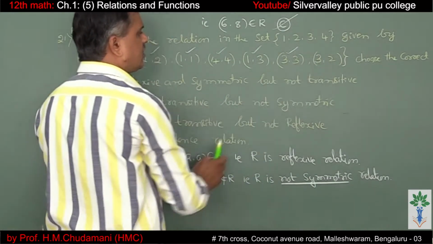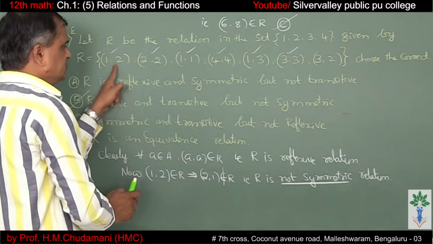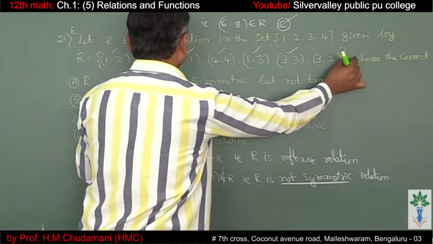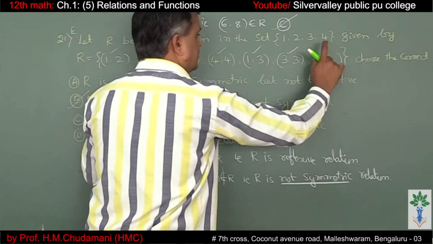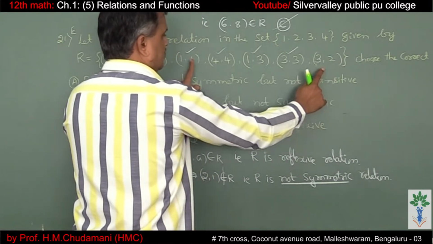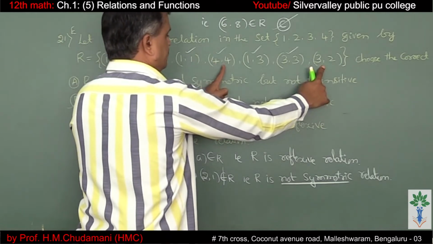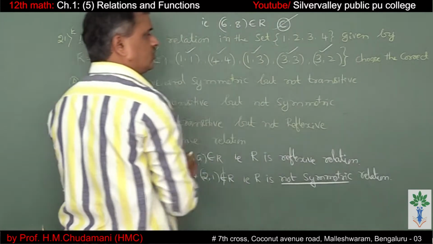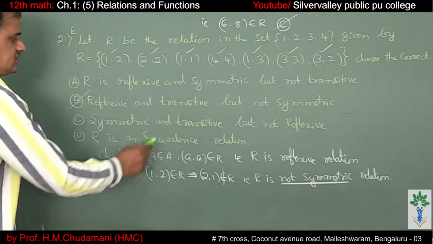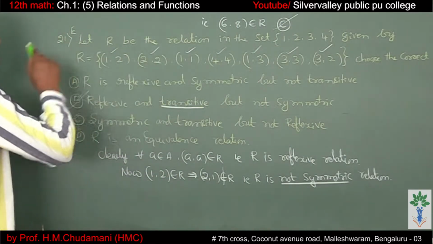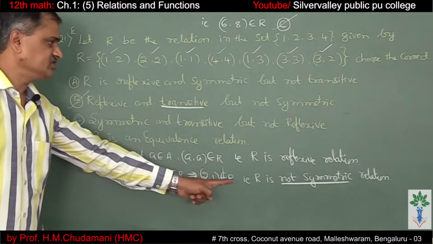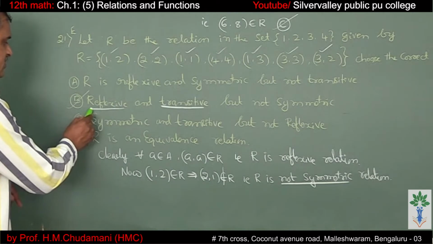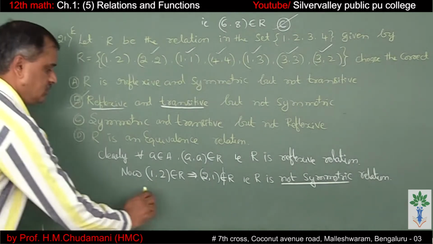Then with (3,2), we can't take this, we can take (2,2). So (3,2), (2,2) means (3,2), it is there only. You can't take (1,1), (4,4), (1,3), (3,3). So this also got over. That means it is transitive. It is transitive but not symmetric. Reflexive and transitive but not symmetric, which is option B.